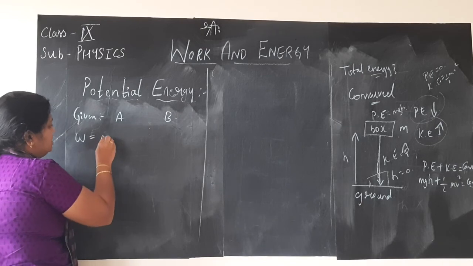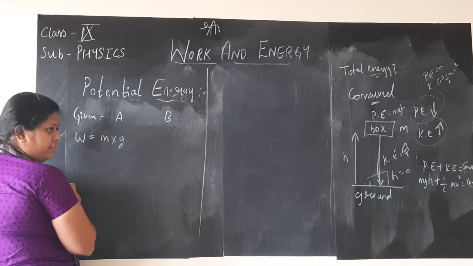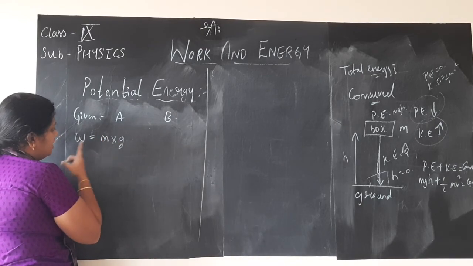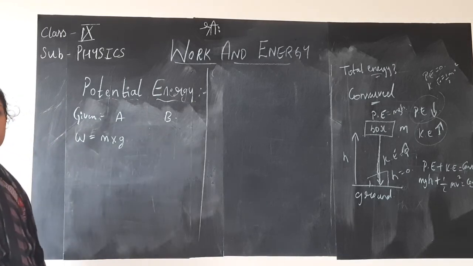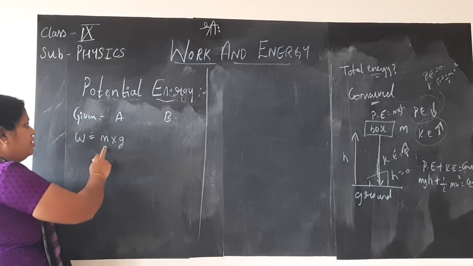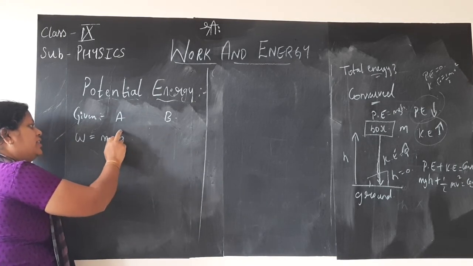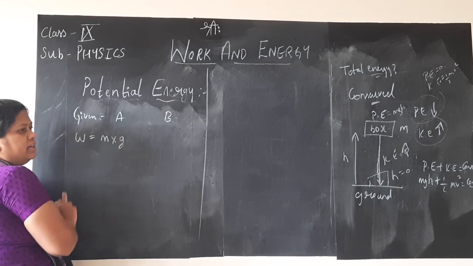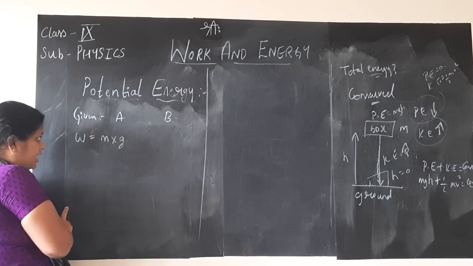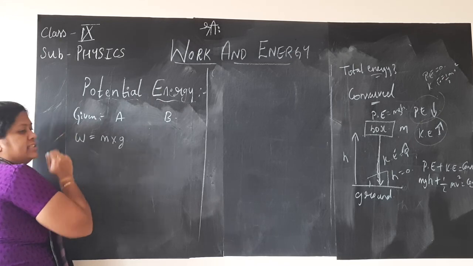So W is equal to M into G, you have learnt. Product of mass and gravity gives you the weight W of the body. Mass of the body, when it is multiplied with the acceleration due to gravity acting on the body, then you call it the weight.